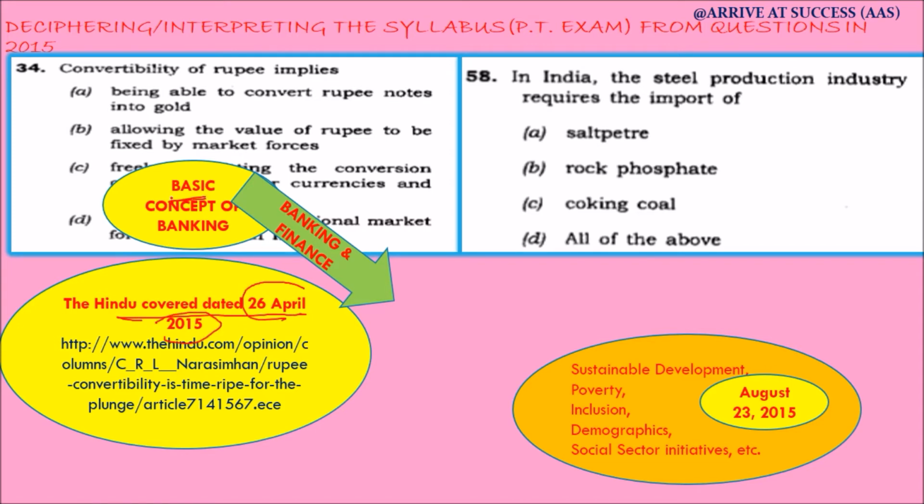Apart from some basic book which will clarify the doubts regarding these concepts, we should also refer to the newspapers which cover these things, and it helps us to understand various different points of view relating to any topic. Like here, convertibility of rupee was covered by the Hindu on 26th April 2015, which is around 4 months before the date of examination.